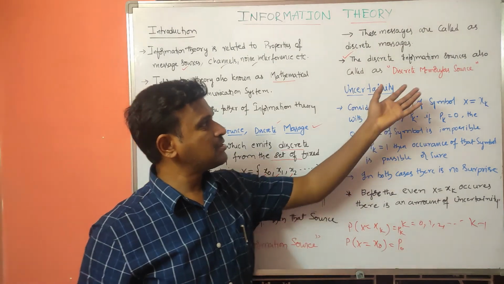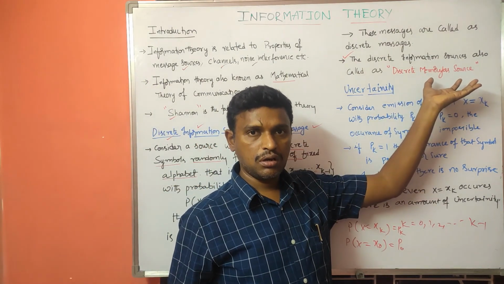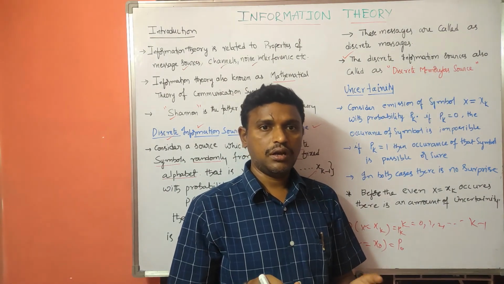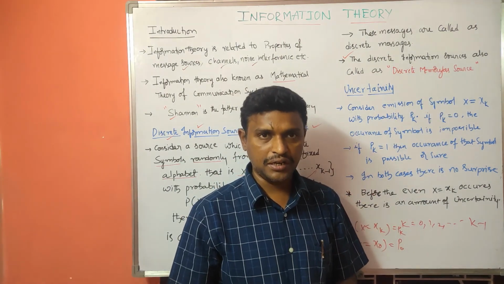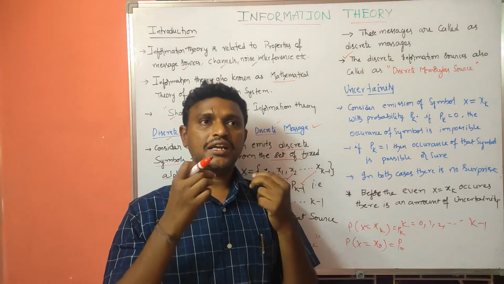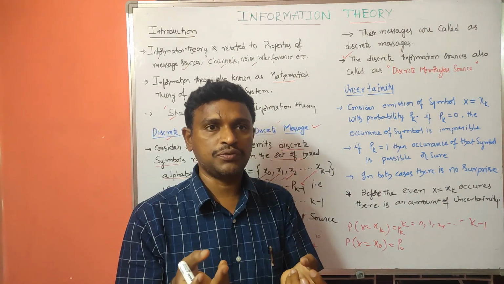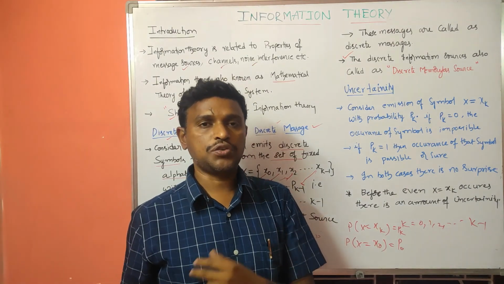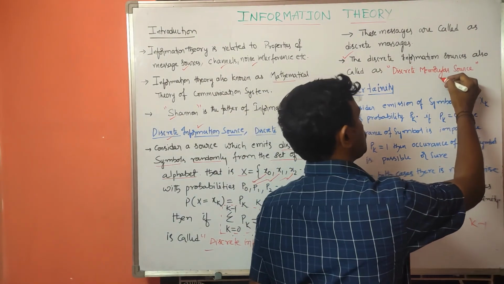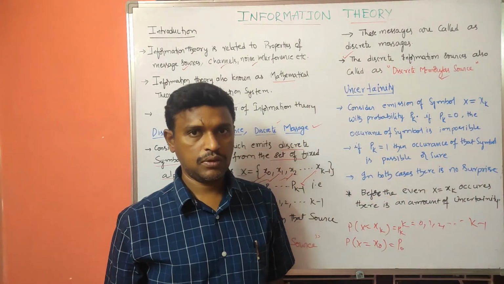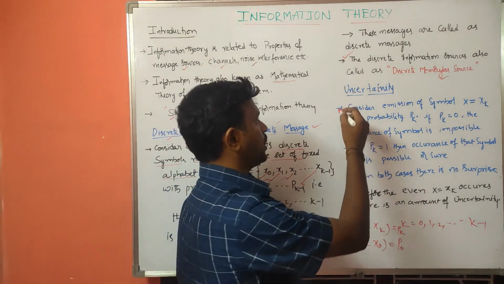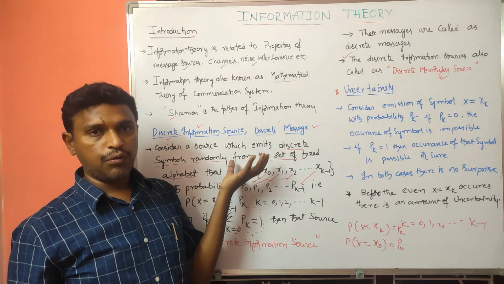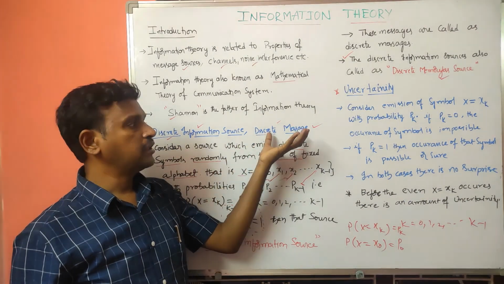So what is a discrete memoryless source? Why is it called that? Whatever symbol is generated, the emission of that symbol cannot depend on the probabilities of the previous ones. That is why it is called a memoryless source, a discrete memoryless source. So this is the definition of our discrete information source and discrete message.